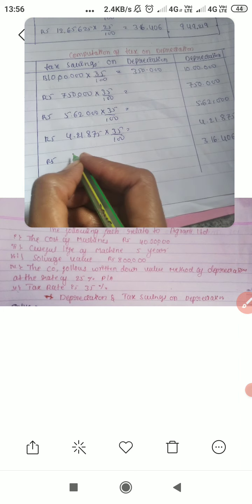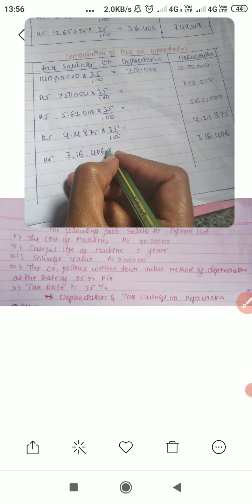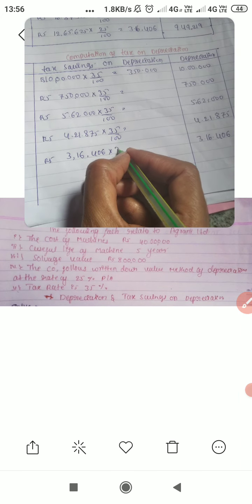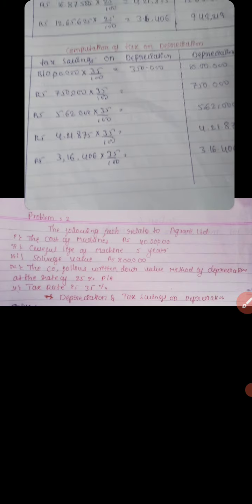Then last year, 3,16,406 into 35 divided by 100. Calculate it all to get the tax savings on depreciation.